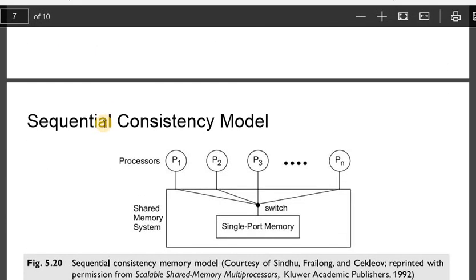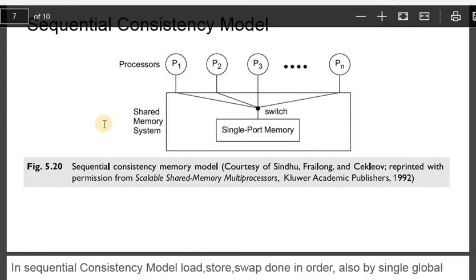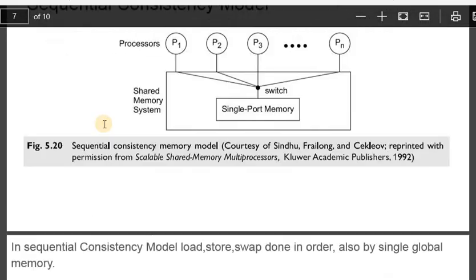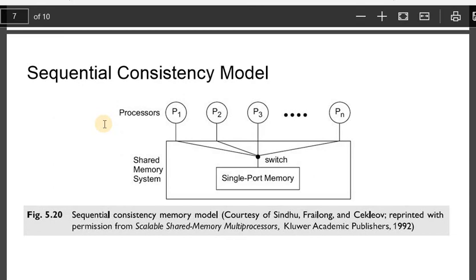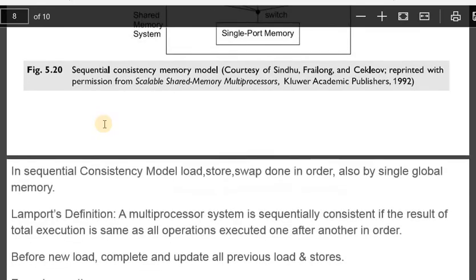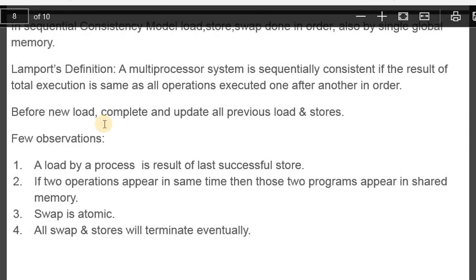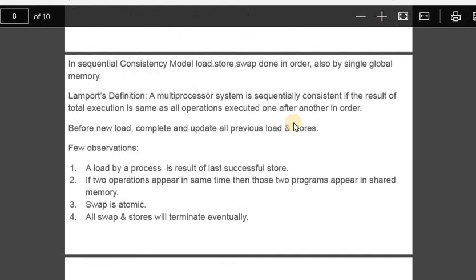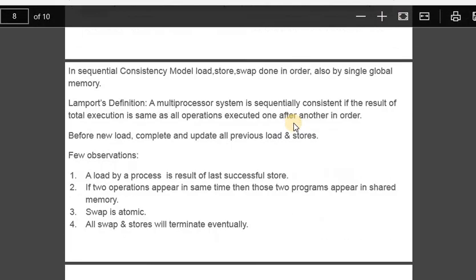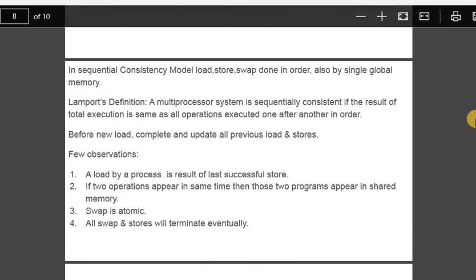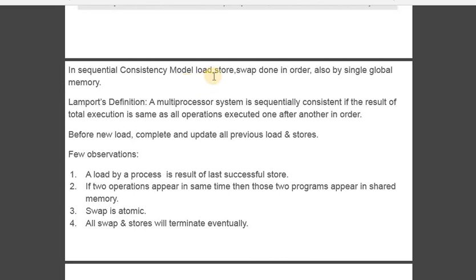Next comes the last 2 points, the sequential consistency model. Don't worry, a few points are to be discussed. In the sequential consistency model, we try to give order one after another: load, store and swap.